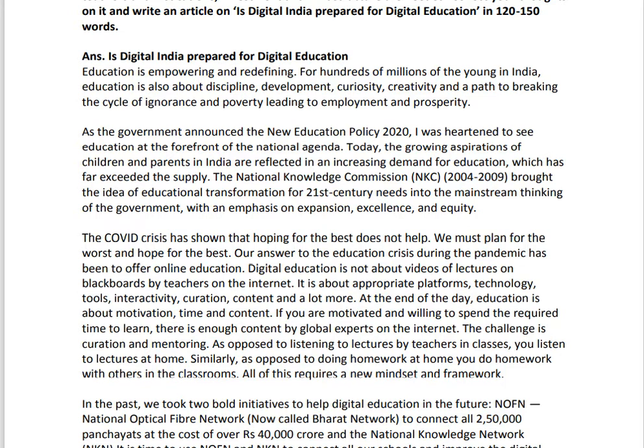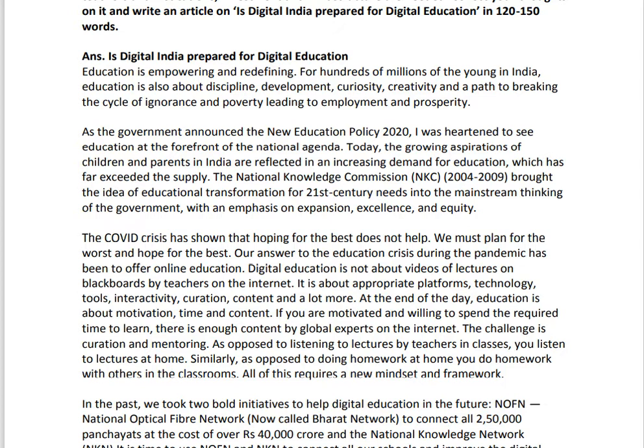For hundreds of millions of the young in India, education is also about discipline, development, curiosity, creativity, and a path to breaking the cycle of ignorance and poverty leading to employment and prosperity. So, very striking paragraph. So, here education is empowering and redefining, and this paragraph is meant to attract the attention of the reader.